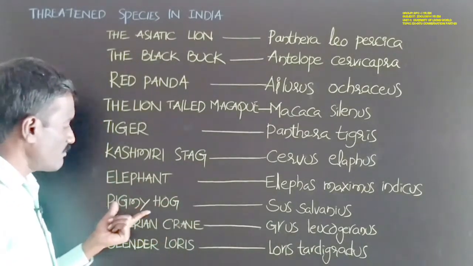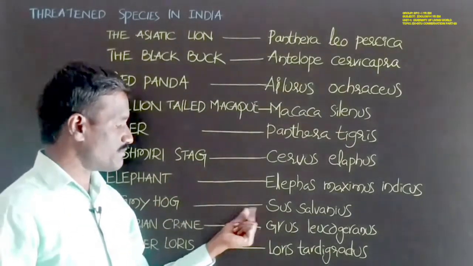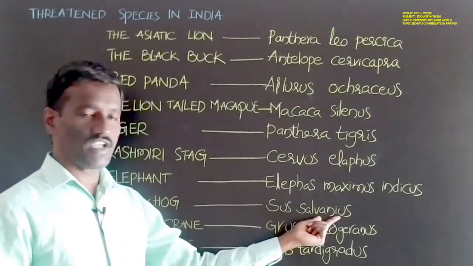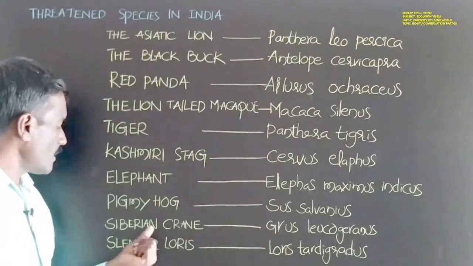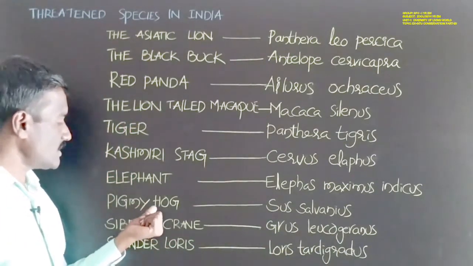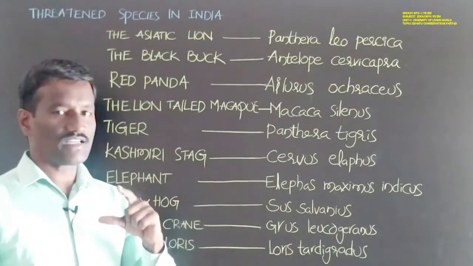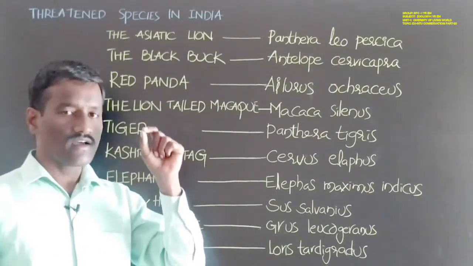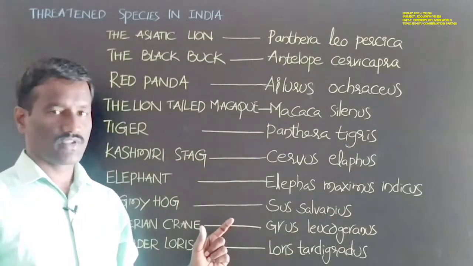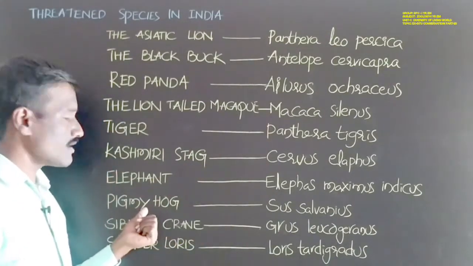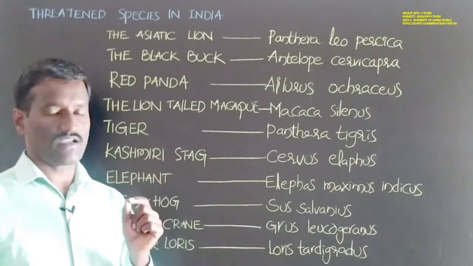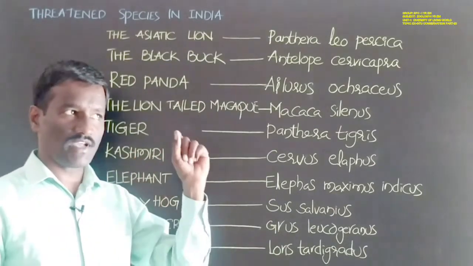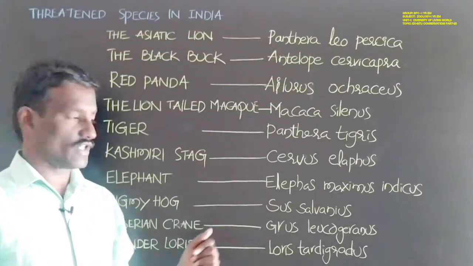Next, pygmy hog, a pig-like animal. Scientific name is Sus salvanius. The pygmy hog is listed by the IUCN in the Red List. Pygmy hog is listed as an endangered species in the Red List by IUCN.